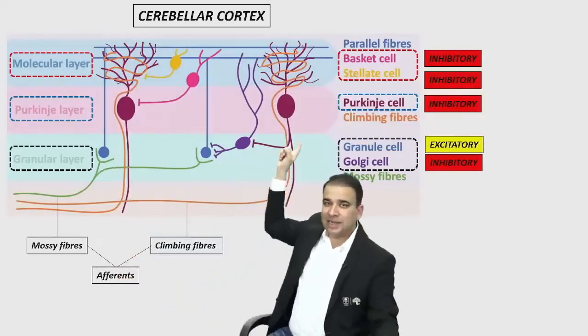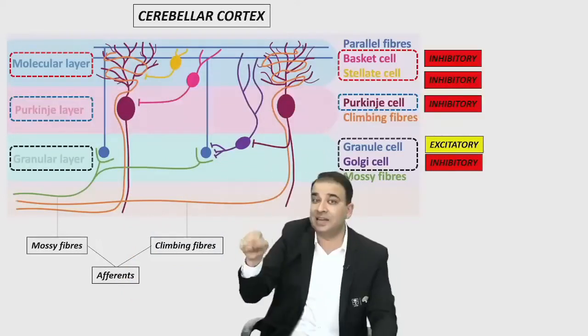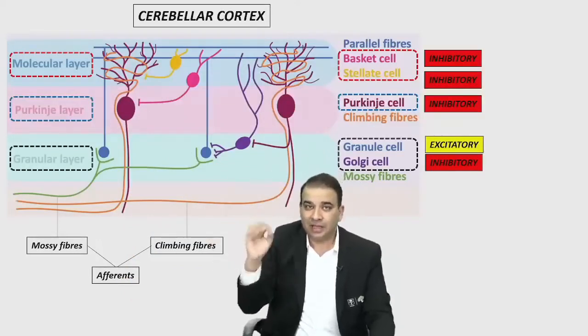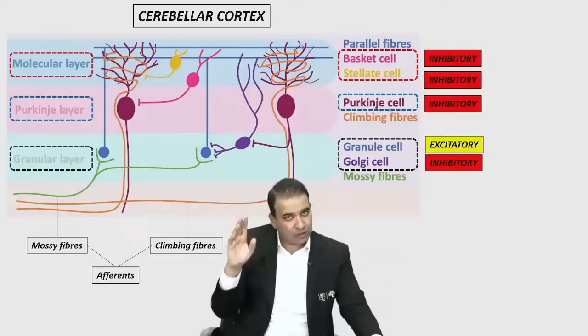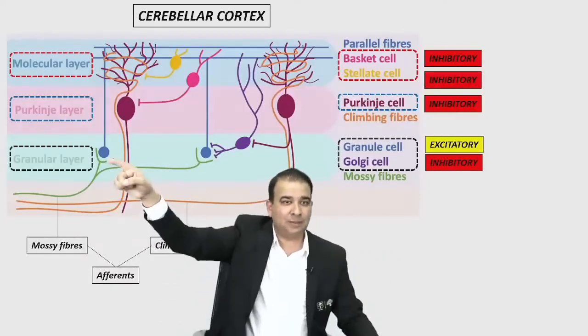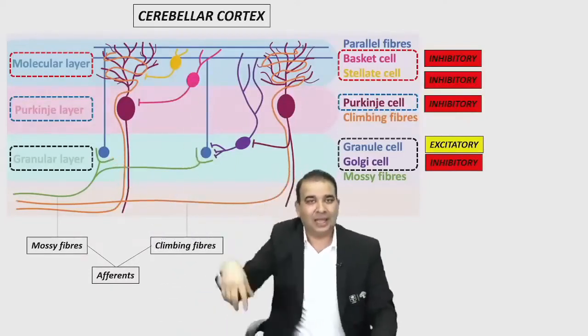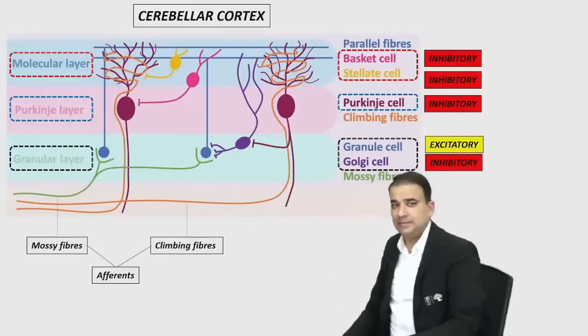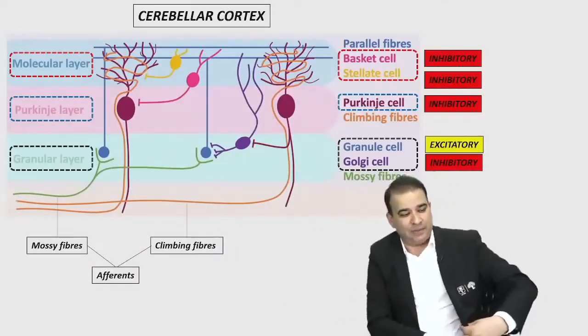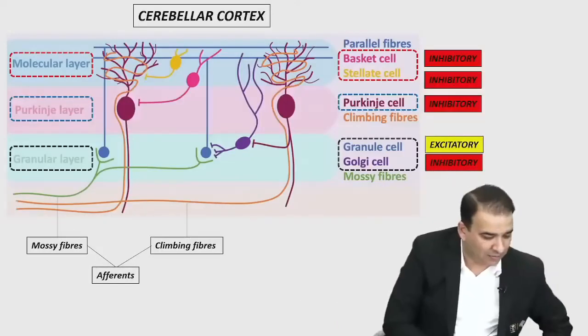The granule cells are excitatory in nature, guys. Rest all are inhibitory. Granule cells are excitatory because it's the responsibility of the granule cell to make a synaptic contact between these mossy fibers and then connect them to the Purkinje cells. So what is the difference between the climbing fibers and the mossy fibers?